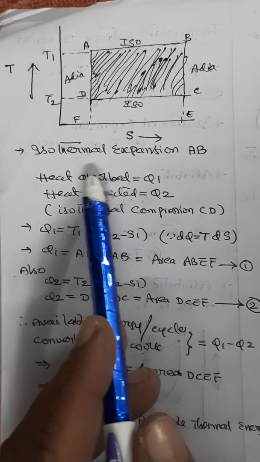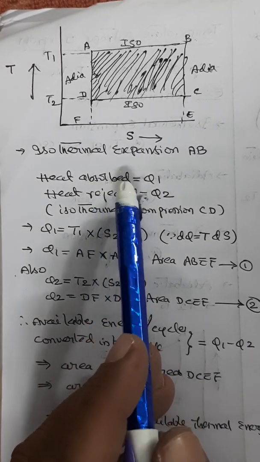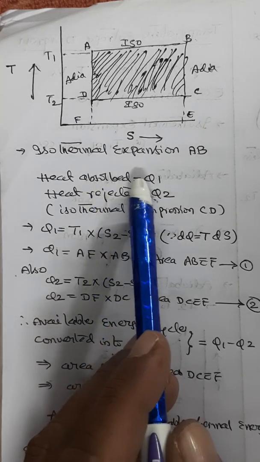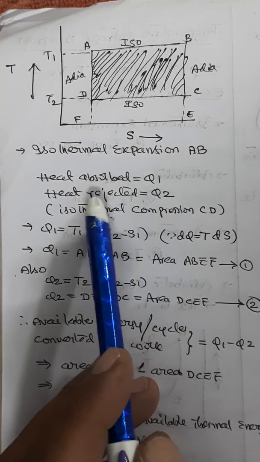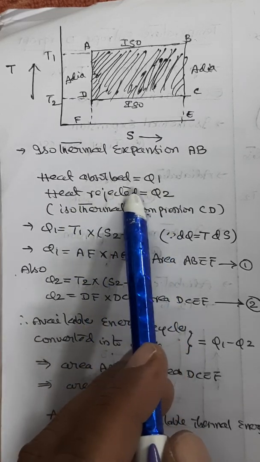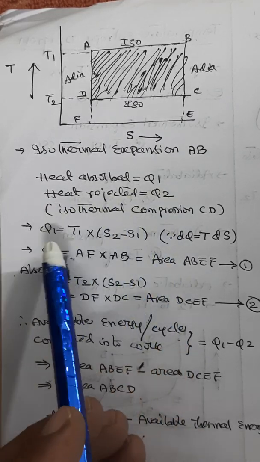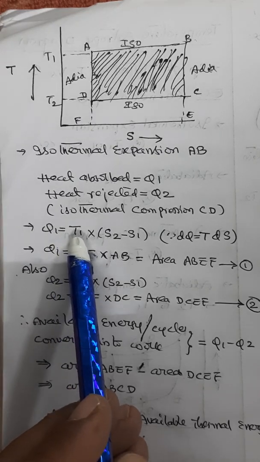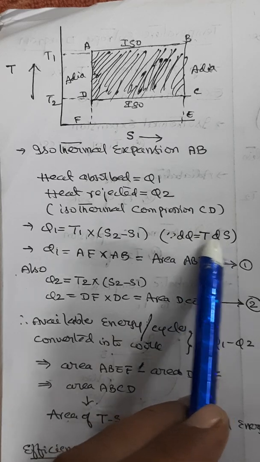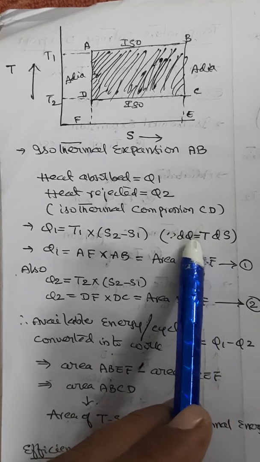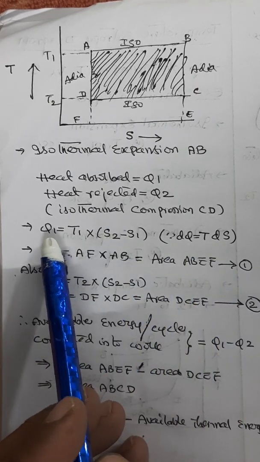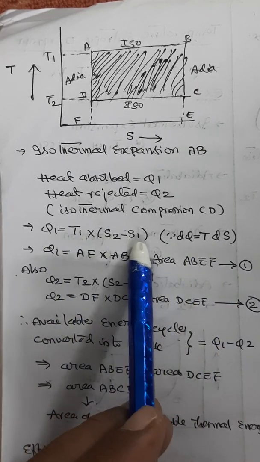So we are assuming that Q1 is the amount of heat absorbed by the working substance in isothermal expansion AB, and Q2 is the heat rejected in isothermal compression CD. Then Q1 will be T1 into S2 minus S1, because dQ equals TdS. That is the equation we got. So we can calculate Q1 equal to T1 into S2 minus S1.